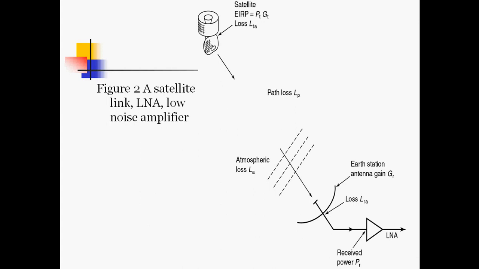So PR is equal to EIRP plus GR minus LP minus LTA minus LA minus LRA, which we are representing in decibels.